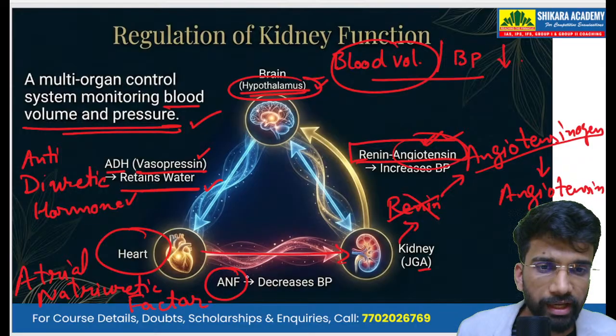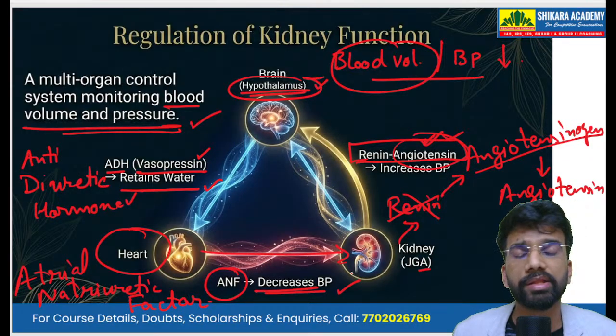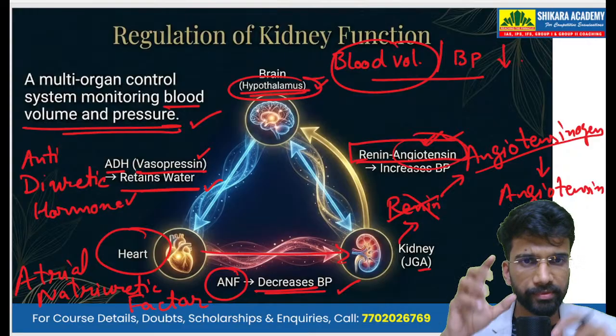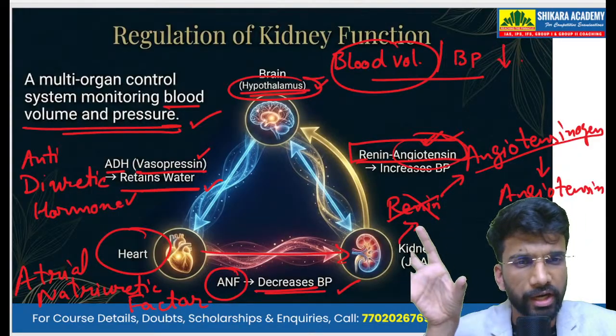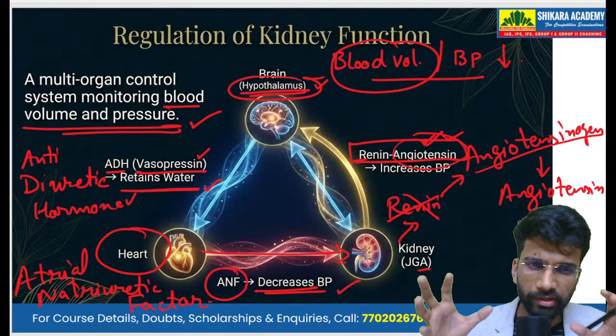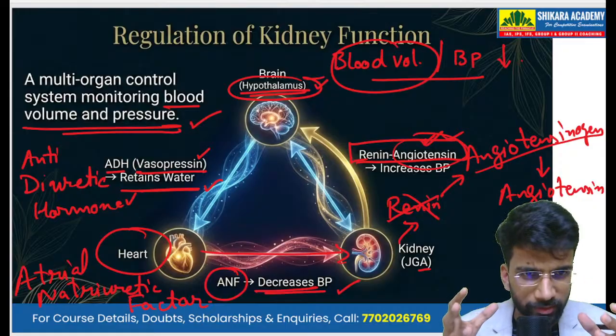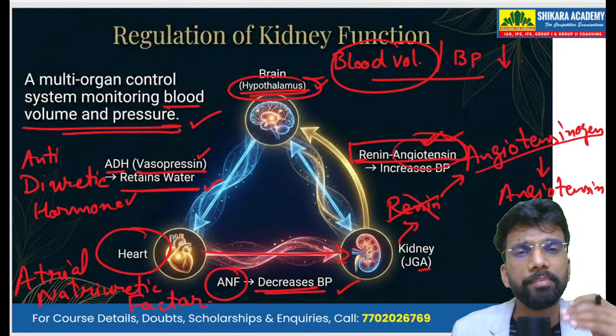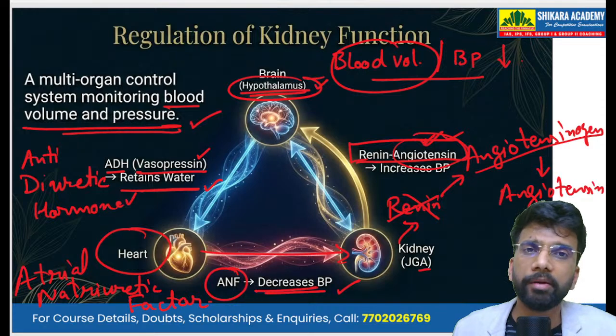That is why the ANF ultimately decreases the blood pressure. So these three organs, the hypothalamus, the heart and the kidney, work together as a team in tandem to regulate the blood volume as well as the blood pressure.